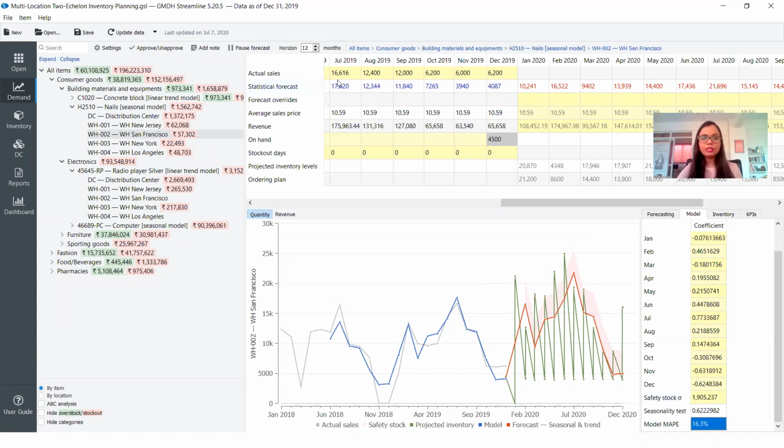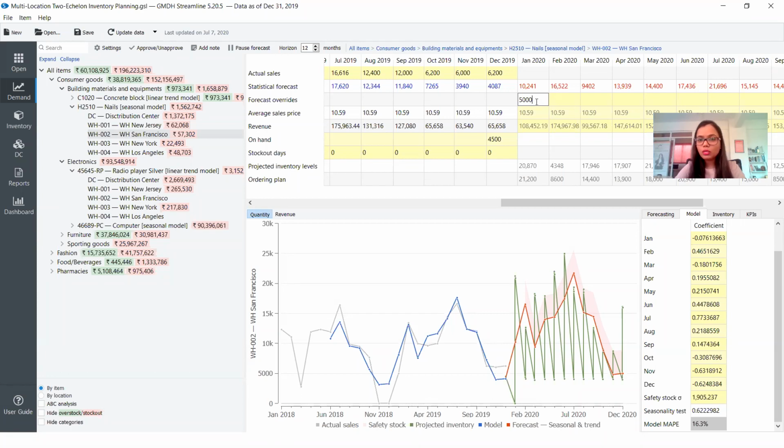So in this case, we have the actual sales, we have the statistical forecast, we also have an option of forecast override. In case we have information from the market, especially when things are changing so drastically these days, that in this particular month maybe we are not going to sell so much. Maybe we are going to sell only 5,000 rather than 10,000.